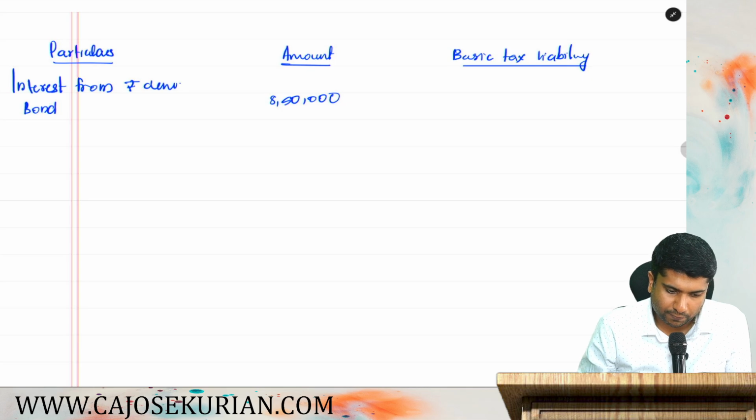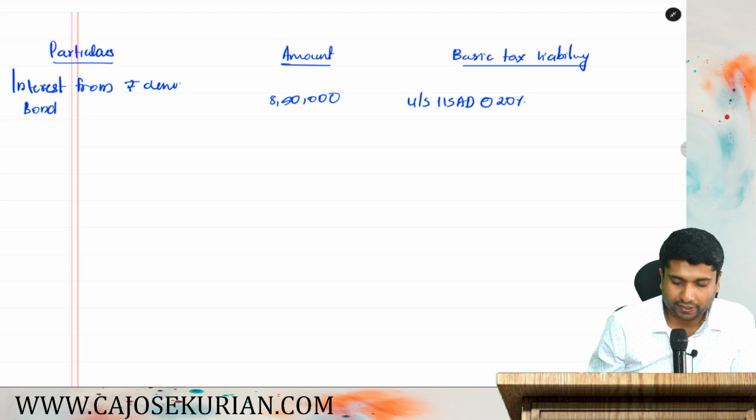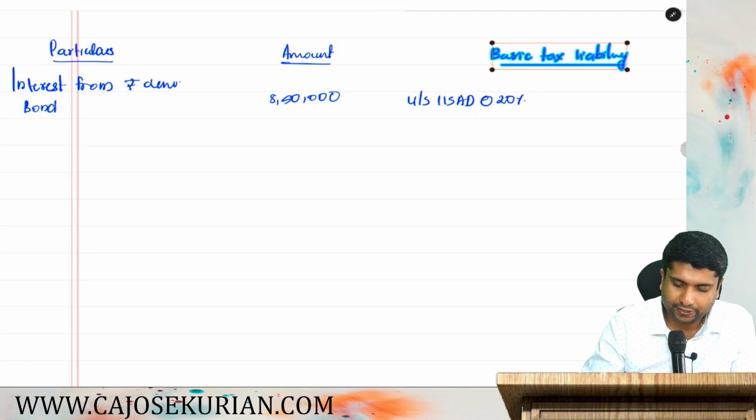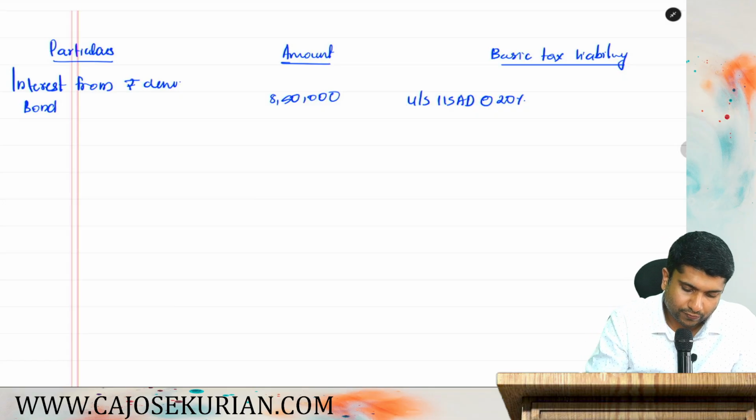Is there any expenses? Nothing they are mentioning. So basic tax liability will be under section 115AD. And what is the rate? 20%. Being FII, the rate of tax will be at 20%, and we will compute that basic tax liability after computing everything. Okay. Now, second one.